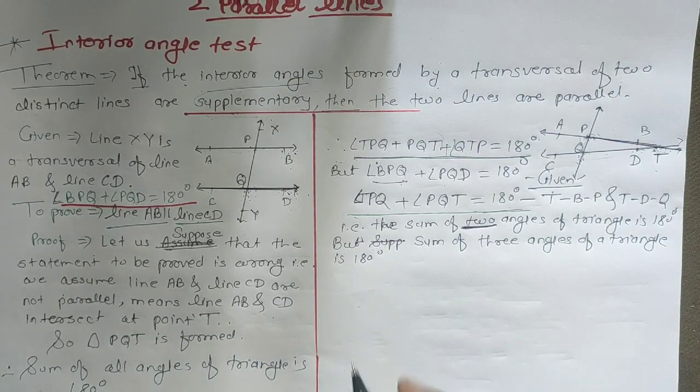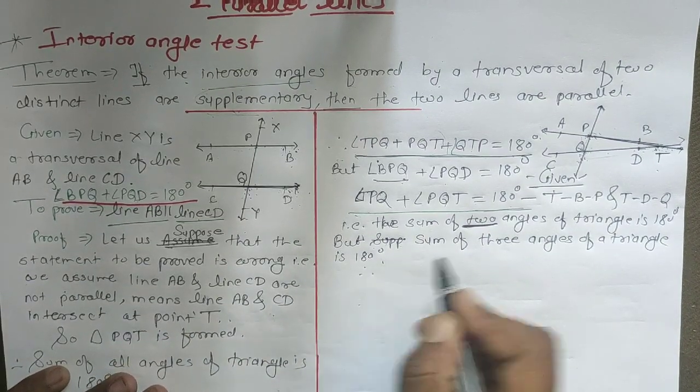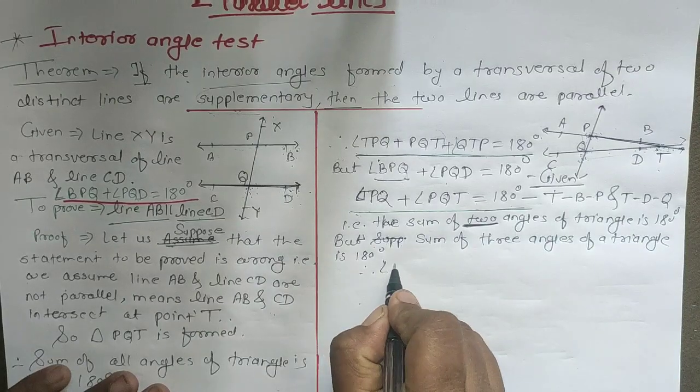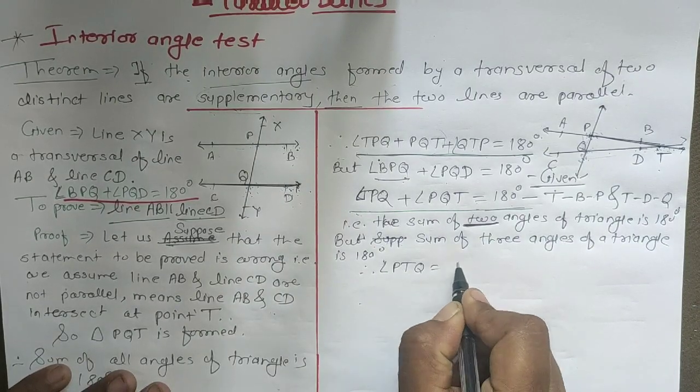Then from these two statements we are saying that angle PTQ is equal to how much?